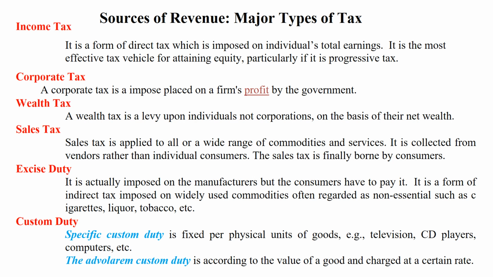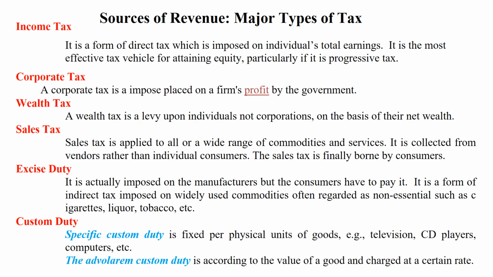Sale tax. It is applied to all or a wide range of commodities and services. It is collected from vendors rather than individual consumers. The sale tax is finally borne by the consumers. Excise duty. It is actually imposed on the manufacturers, but the consumers have to pay it. It is a form of indirect tax imposed on widely used commodities, often regarded as non-essential, such as cigarettes, liquor,